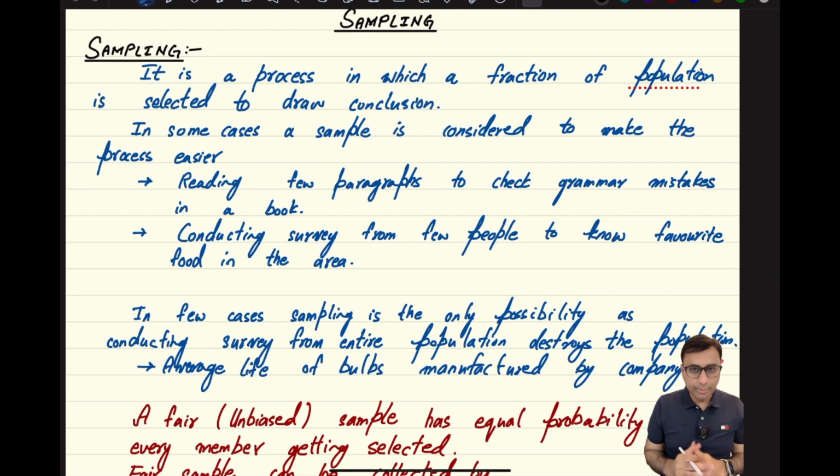So sampling actually means that we take a small proportion, a small size of the entire population to draw a conclusion about the entire population.